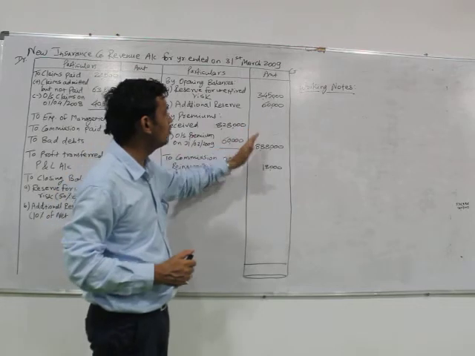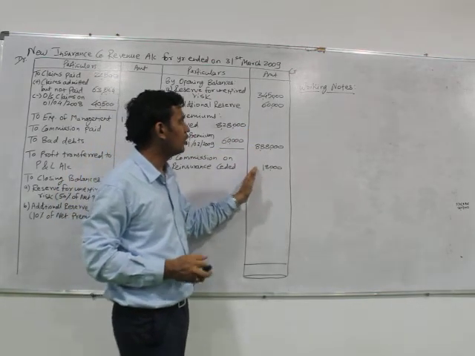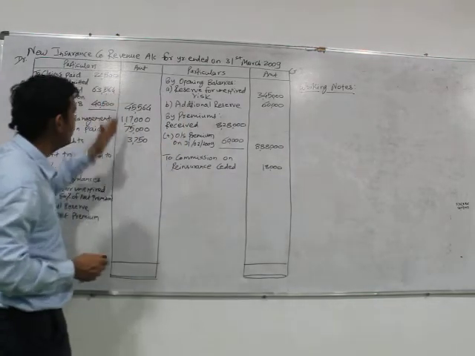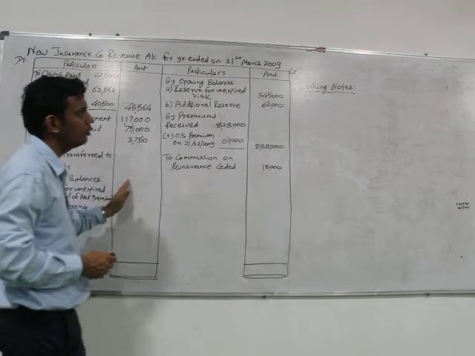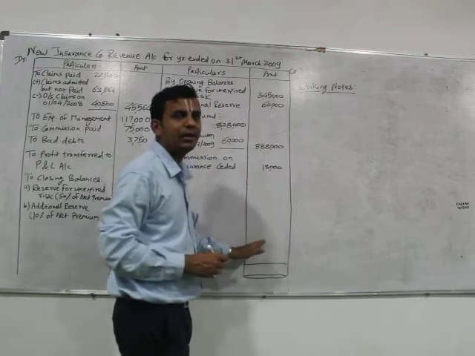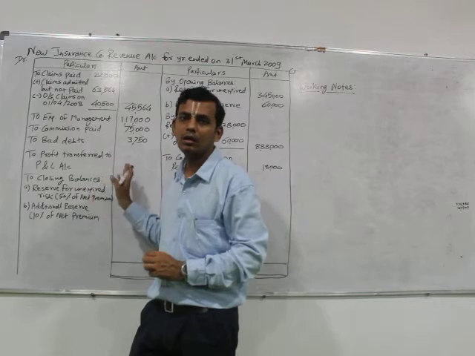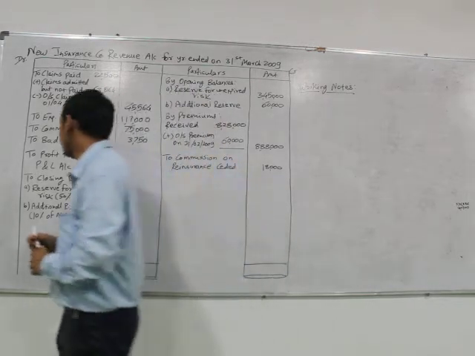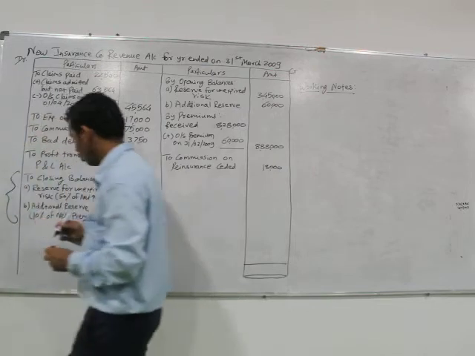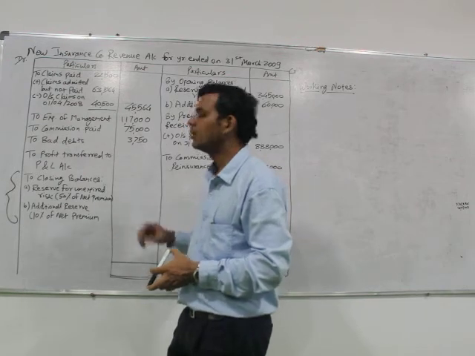So we can see clearly that the total of the credit side is about 13 lakh, whereas the total on the debit side is far less. Hence the total of the credit side would be greater. It means that there would be a profit in the revenue account of the company. But another important item to be taken is the closing balances of reserve for unexpired risk.